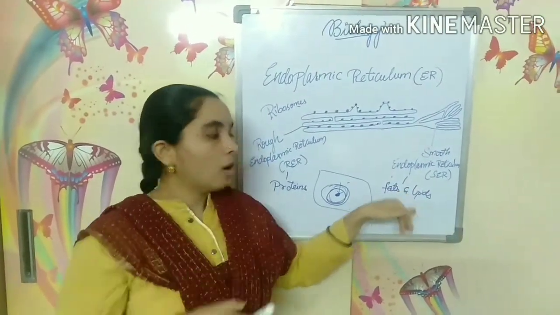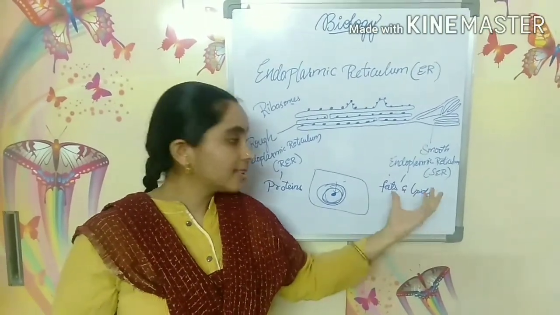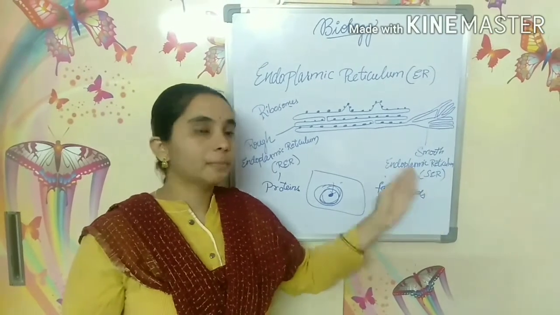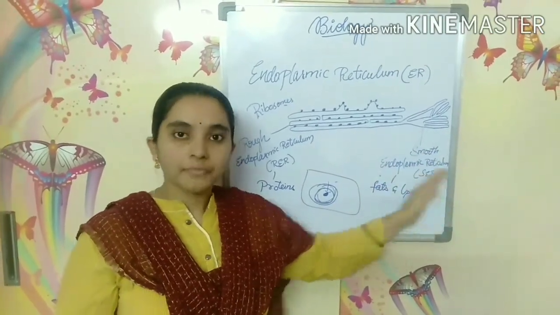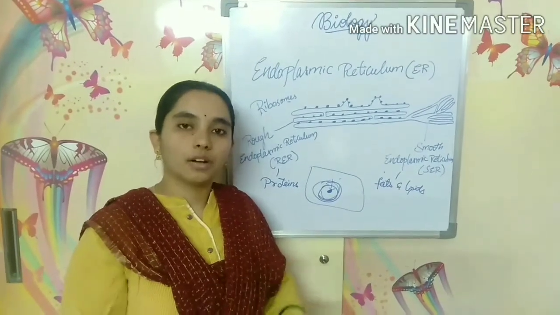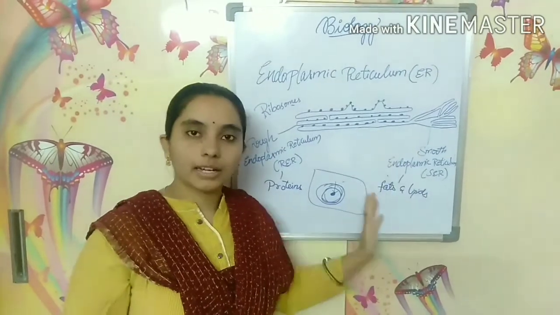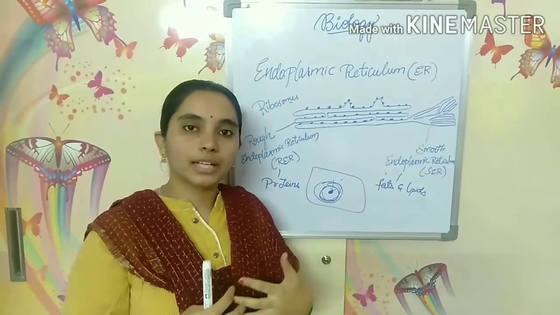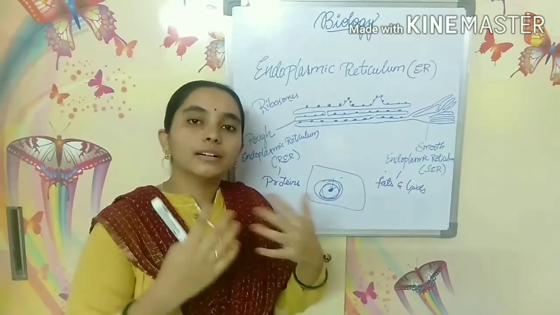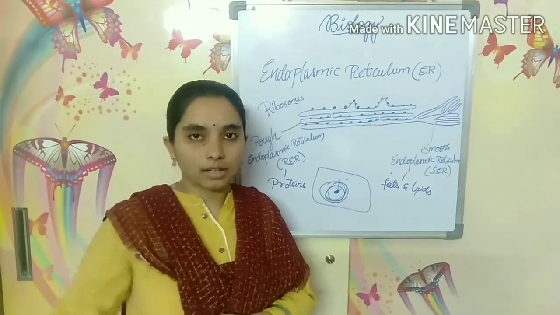You already know the cell membrane is made up of fats and lipids. So some of these fats and lipids prepared by SER are transported to the cell membrane for the synthesis of new cell membrane. Some of the fats and lipids are also utilized by the other cell organelles.